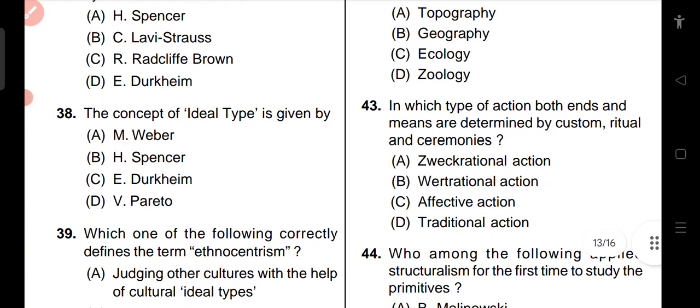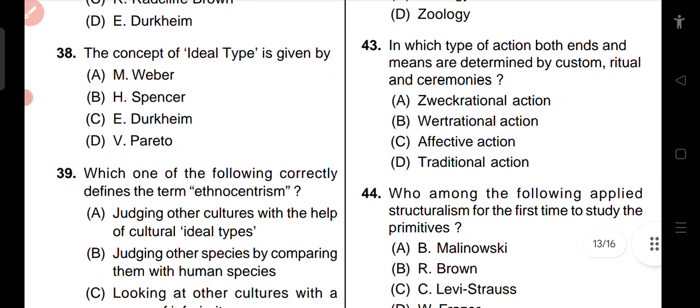Moving on to question number 38, which asks: the concept of ideal types is given by Max Weber, Herbert Spencer, Emile Durkheim, Wilfredo Pareto. A very easy question. They are the main thinkers. We have to learn word to word each and every concept of these thinkers, like Max Weber: ideal types, bureaucracy. He worked on six religions of the world, like Protestantism, Hinduism, Chinese Taoism, Islam, but Islam is not counted among the number of religions.